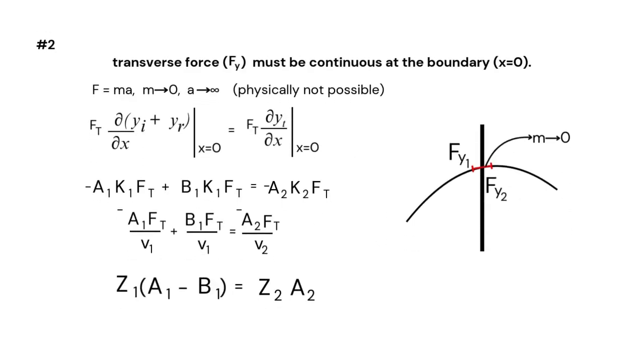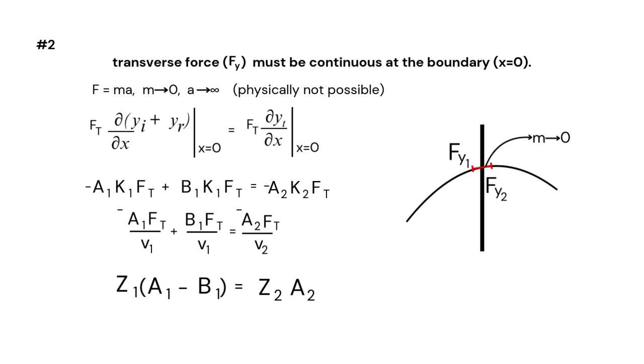Next, we see that the transverse force, that is Fy, must be continuous at the boundary, which is x equal to 0. So we know force is equal to ma. At the boundary, we are just taking a small segment of the string, or a segment of the wave, and at this part the mass is almost tending to 0.